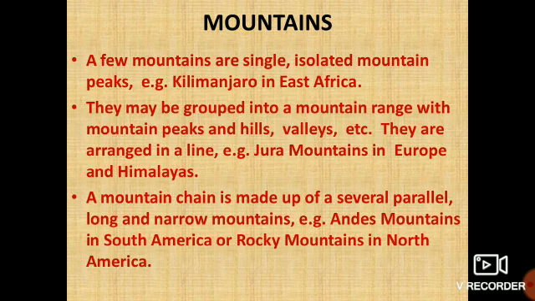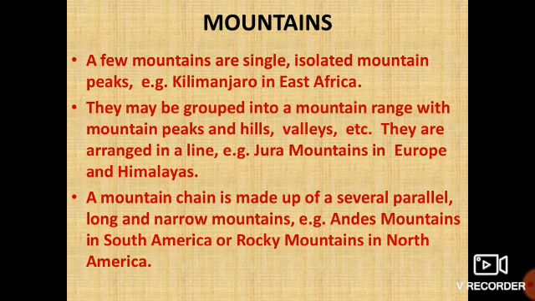A mountain can be single and isolated. It means single mountain peaks are there, like Kilimanjaro, which is in East Africa. They may be grouped into a mountain range. Many mountain peaks or hills or valleys can be there, so they can be arranged in a line like this. So Jura mountain, which is in Europe, and Himalayas, there are various mountains and hills and valleys.